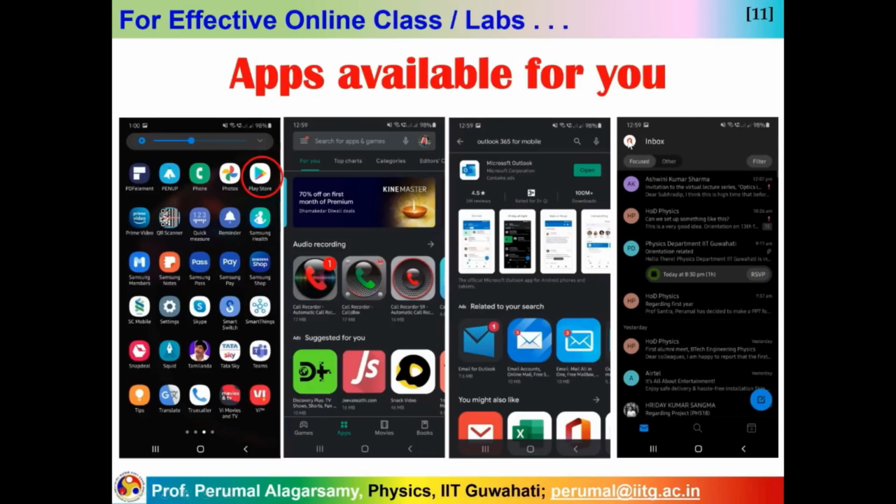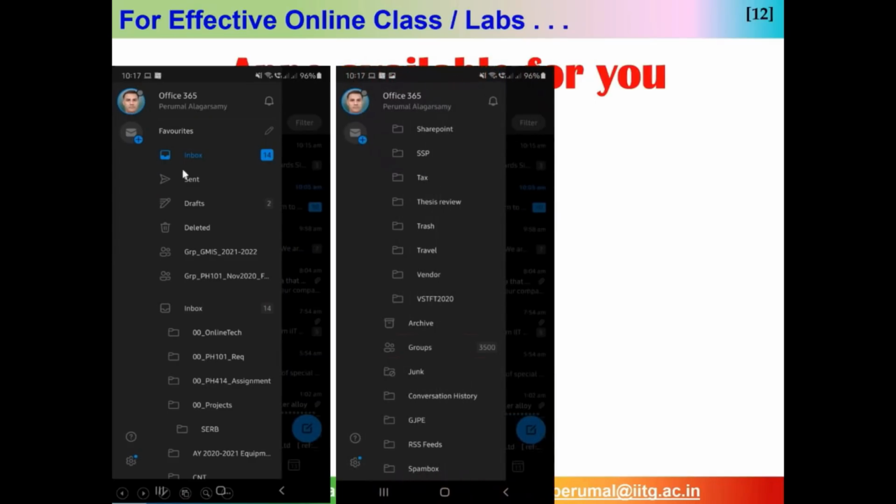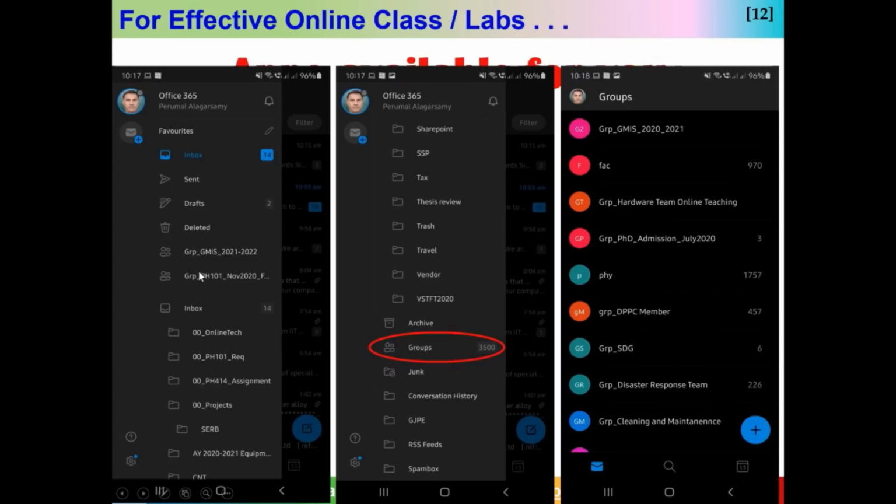Let's go to the point of what you can see. When I click on this corner, I can see the folders involved in Outlook. So I can see inbox, sent, drafts, deleted, and some others. If you keep going down, you also see a folder called groups, because many of the emails come to your group automatically, unless you prioritize it, which I will show you how to do with the favorite setting, and then it will automatically get into that.